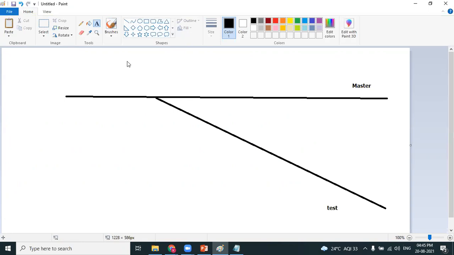Anuj, this diagram depicts that there are 2 branches. One is the master branch, the other one is the test branch, right? The master branch has functionality 1, the test branch has functionality 2. Assume both are delivered to production. Now the client wants some modifications in the test branch.